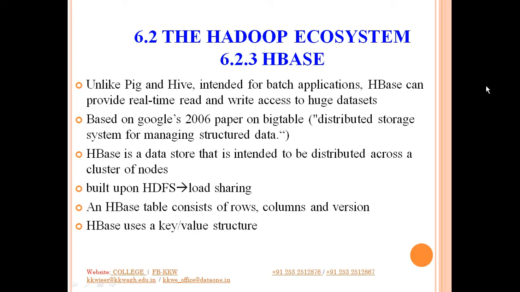Then what does an HBase table look like, or what exactly do you have in that particular table? An HBase table basically consists of three things: row, column and version. Now why this third component, version? We have said that HBase is useful for real time read and write access, so to take care of the timestamp, you need this version. HBase here uses a key value structure that we will see in the next slide.